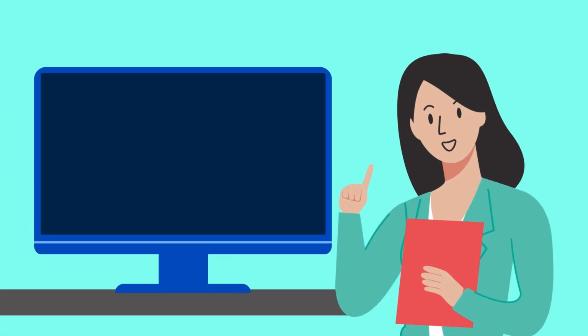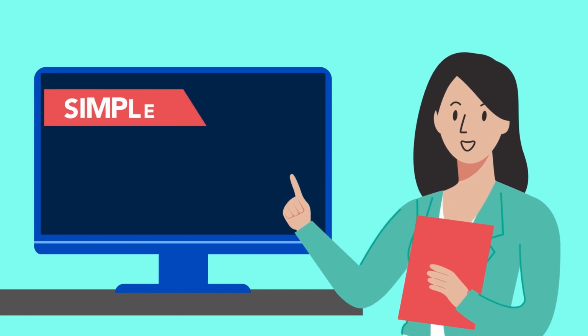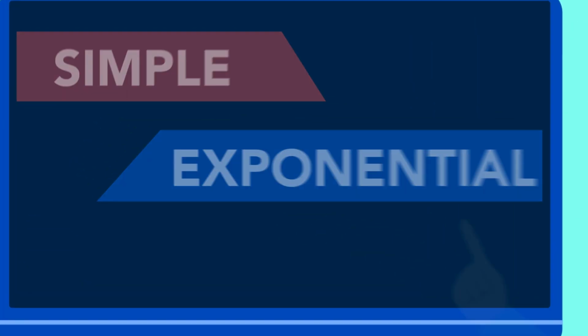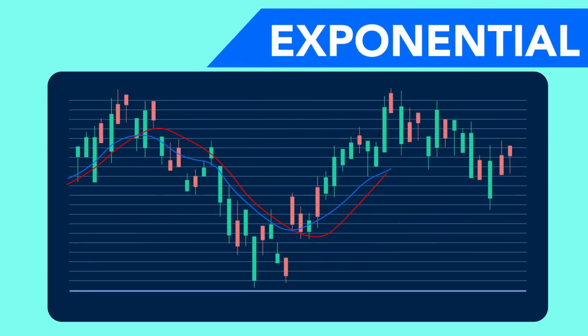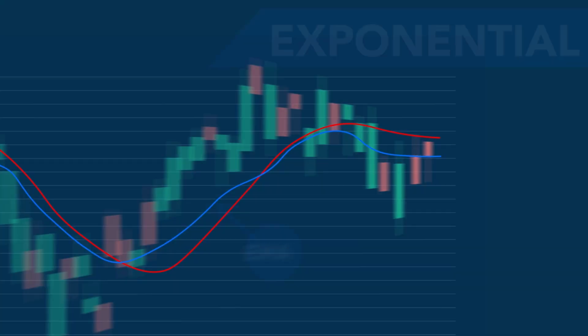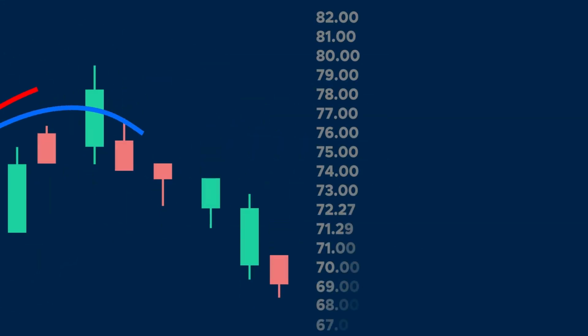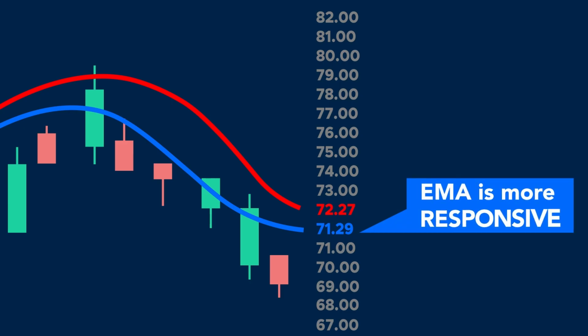There are two main types of moving averages: simple and exponential moving average. A simple moving average gives equal weight to each period in the calculation, while an exponential moving average gives more weight to the most recent periods. This means that an exponential moving average is more responsive to current price movements than a simple moving average.